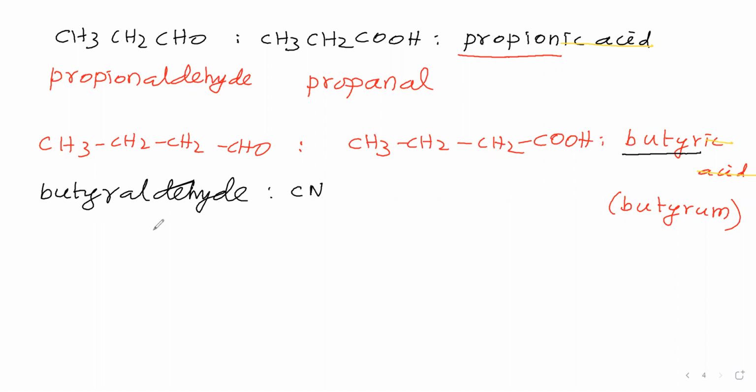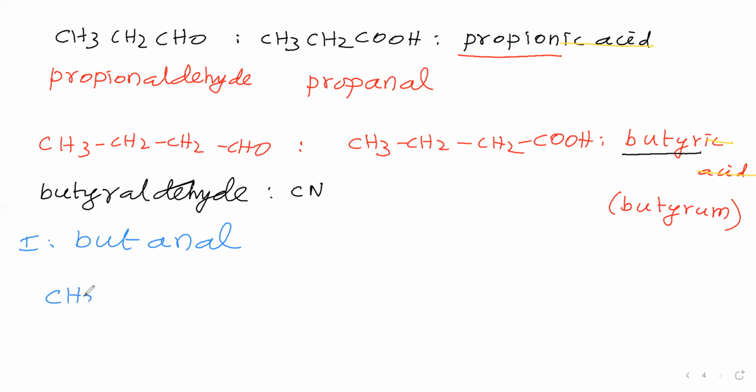IUPAC name we will say. For this one, 4 carbon atoms are present in the parent chain. Therefore, but is the root word. Then carbon-carbon single bond, therefore ane. In the ane, the last letter E, I will drop. Then the functional group is aldehyde. For that, the secondary suffix is Al, that I have included. So the name of this compound is butanal in the IUPAC.